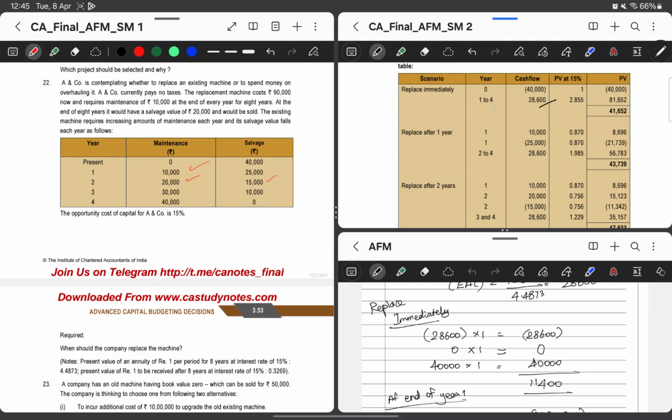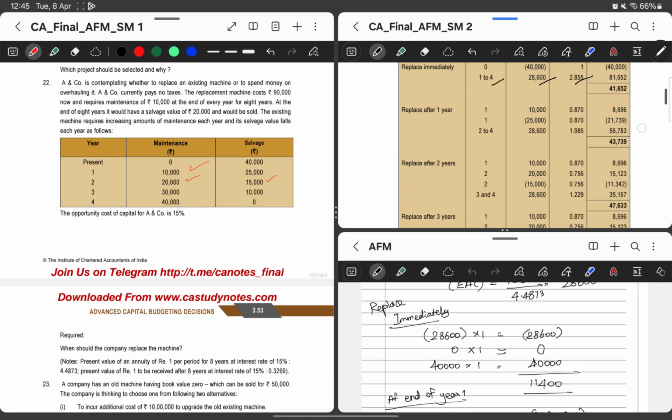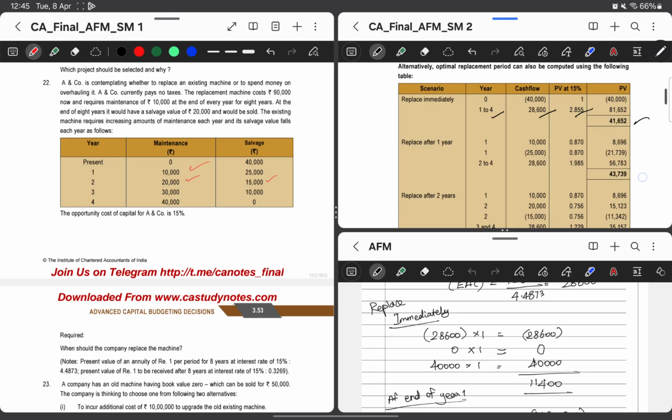So I am bringing it to a 4 year term. So if we take the 4 years annuity factor of 2.855 and multiply it with 28,600, then I will get the value at the end of 4th year. That 4th year value I can compare with the immediate decision, which gives a PV of 41,652.